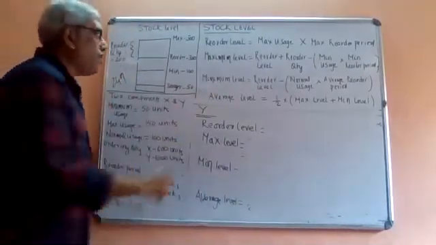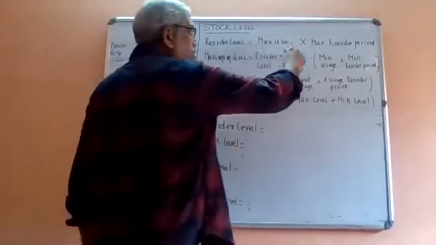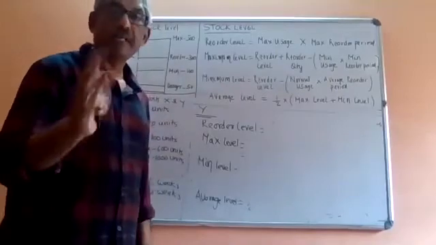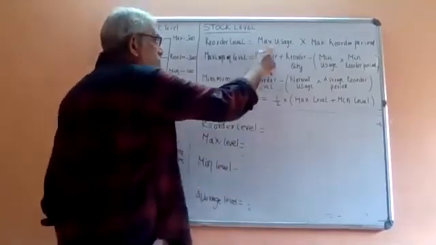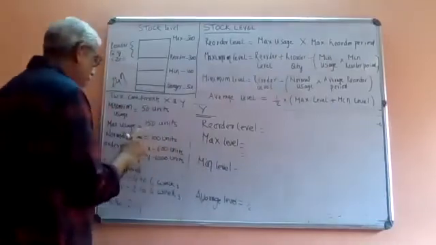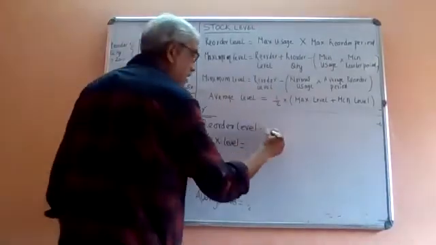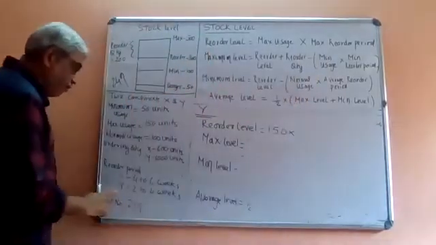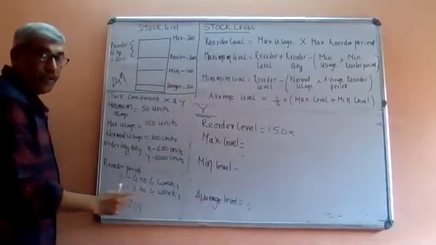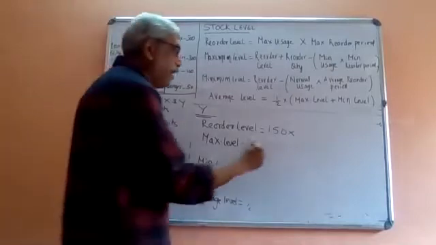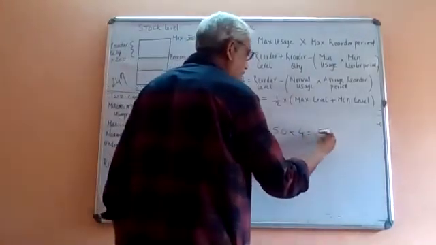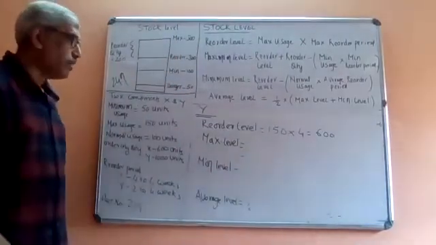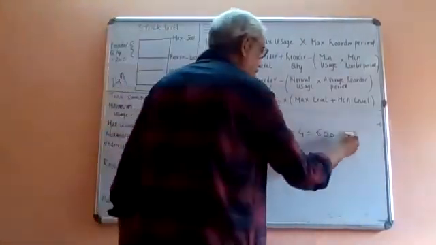The formula is maximum usage, or sometimes they say consumption. Usage and consumption are both the same. So maximum usage into maximum reorder period. Maximum usage is the same, 150. Then the maximum reorder period for Y is 2 to 4. So 150 into 4 is 600. So 600 units is the reorder level.